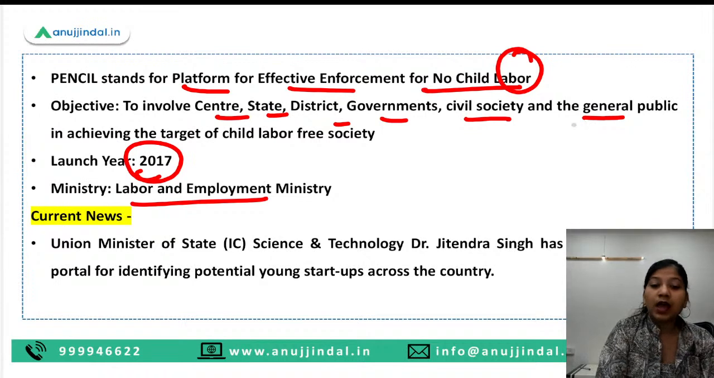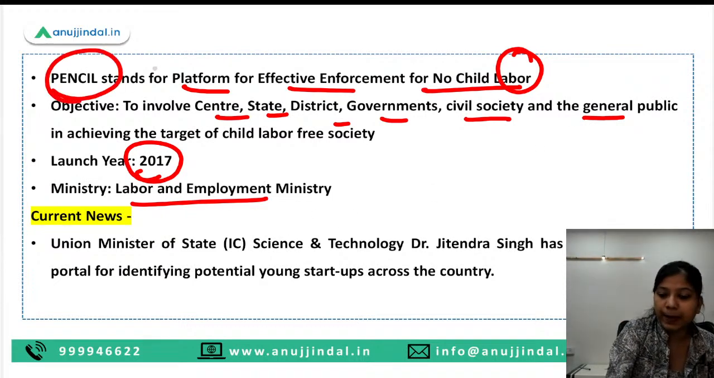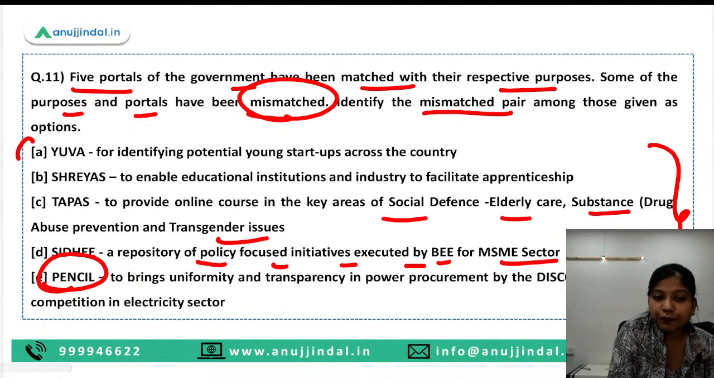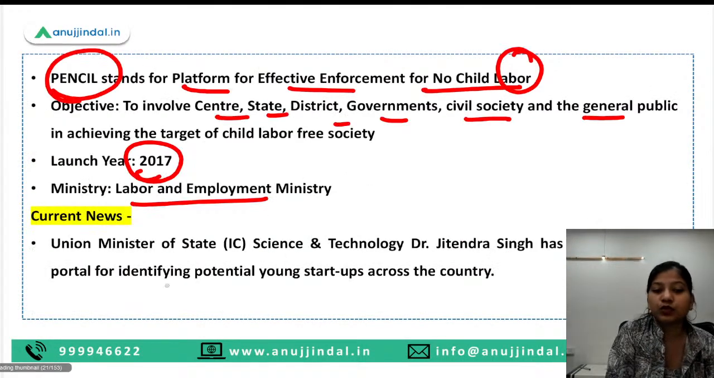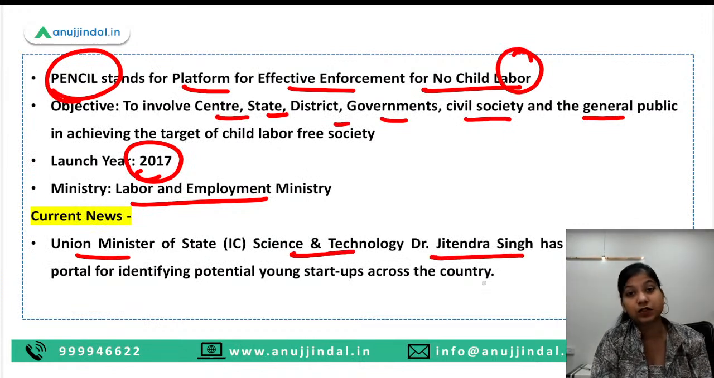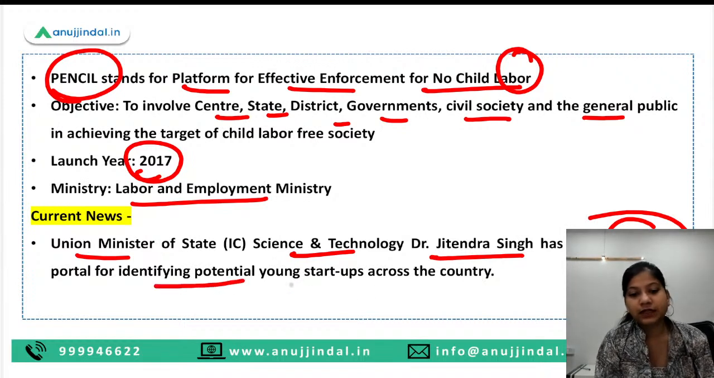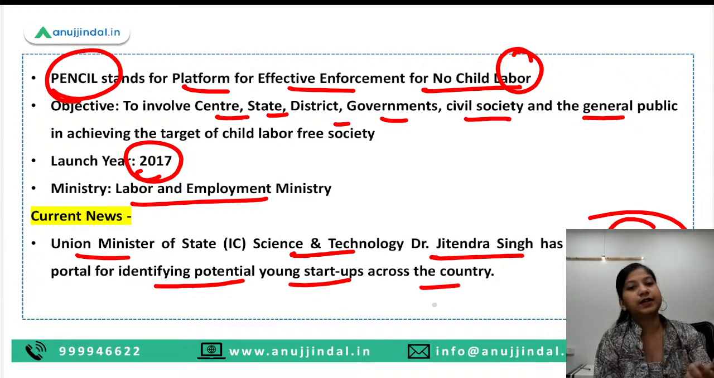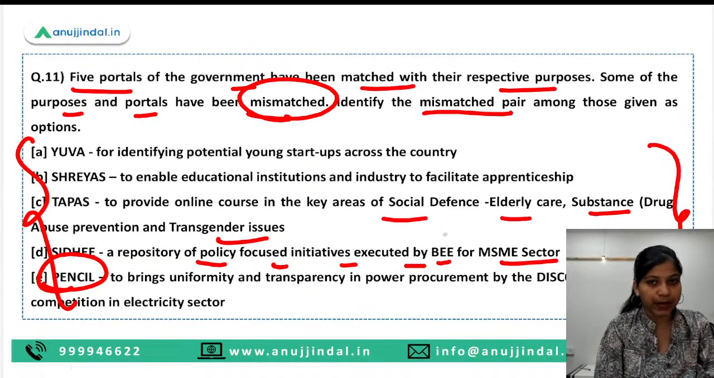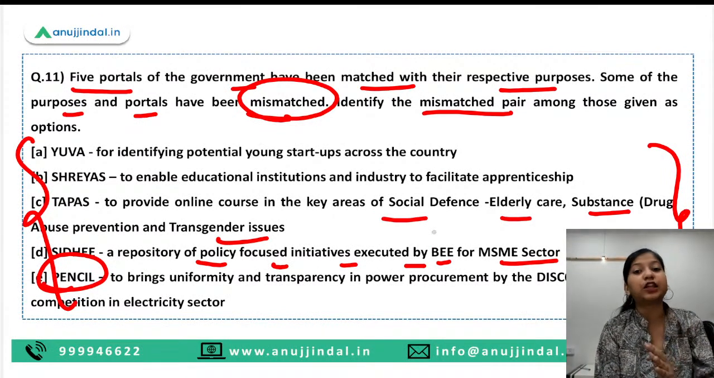Okay, understood. Now one more thing, what is the current news? Why are we suddenly discussing about pencil portal and these different portals? So here guys, the news is that Union Minister of Science and Technology, Dr. Jitendra Singh, has launched Yuva portal. Okay, so for identifying the young startups across the country and providing them the support. So Yuva portal was launched, and from this news you can clearly see this question has been prepared. And if I can make this question, there are 100% chances that examiner can also make it.